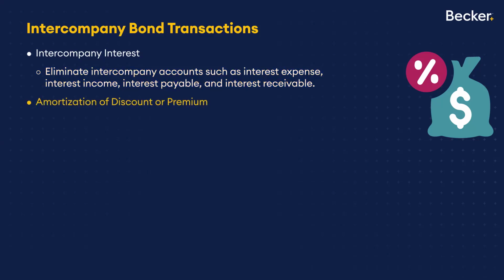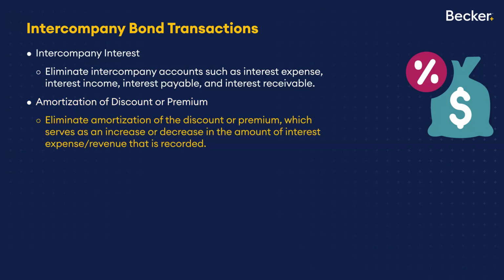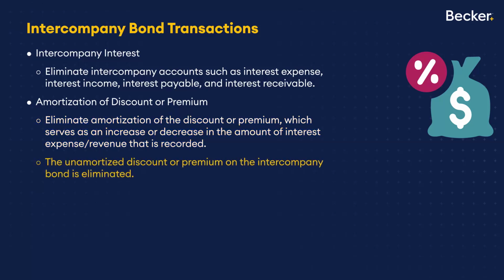In addition, what about amortizing that discount or that premium? Same thing. Remember, ultimately, that discount or premium amortization rolls into interest for all intents and purposes. And if I'm going to make the argument that interest is always eliminated, well, then the amortization is also eliminated. Not to mention, the unamortized portion of the bond payable, whatever that premium or discount is, would be eliminated as well.